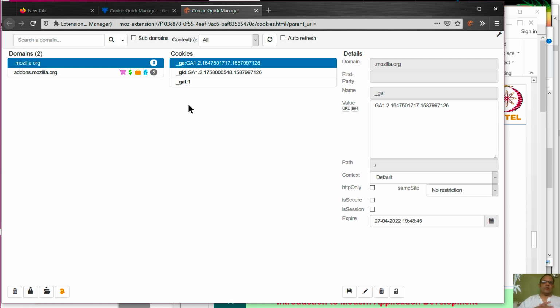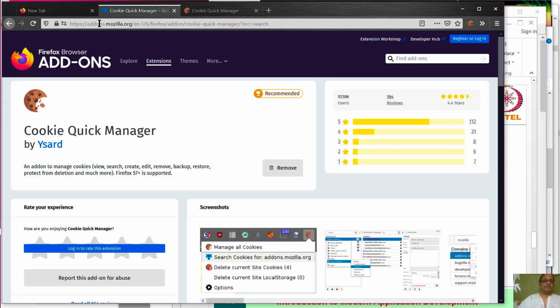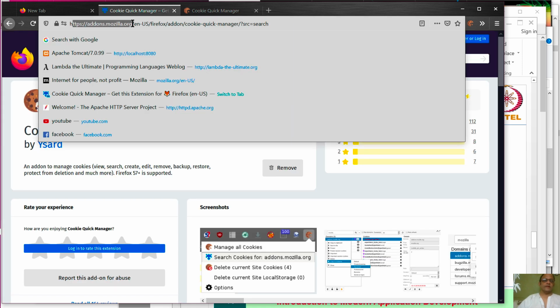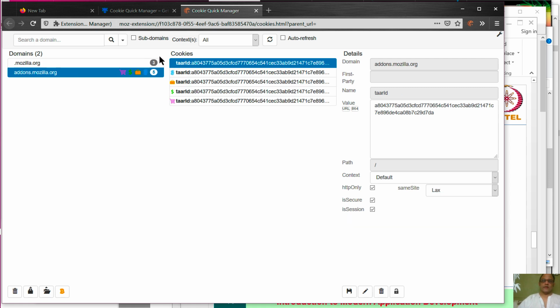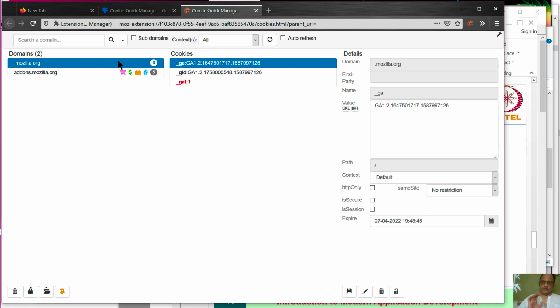When you start looking at all cookies, because we have recently visited this domain addons.mozilla.org, you can see that both .mozilla.org and addons.mozilla.org have set a bunch of cookies. We are not going to spend time trying to understand these cookies because I don't know much about them, first of all. And anyway, we are going to run our own cookie demo so that you can understand what is exactly going on. But let's just go over what this shows.